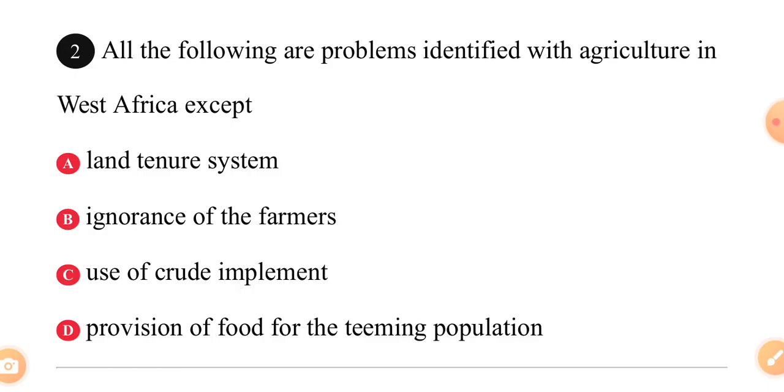Okay, let's proceed. All the following are problems identified with agriculture in West Africa, except: A, land tenure system. B, ignorance of the farmers. C, use of crude implements. D, provision of food for the teeming population.